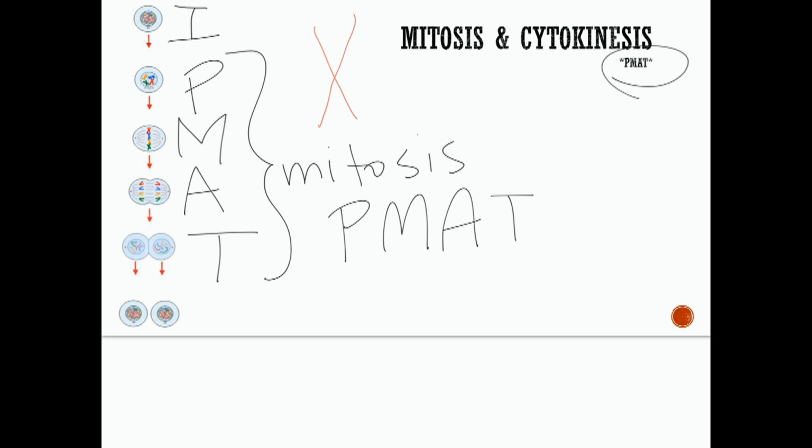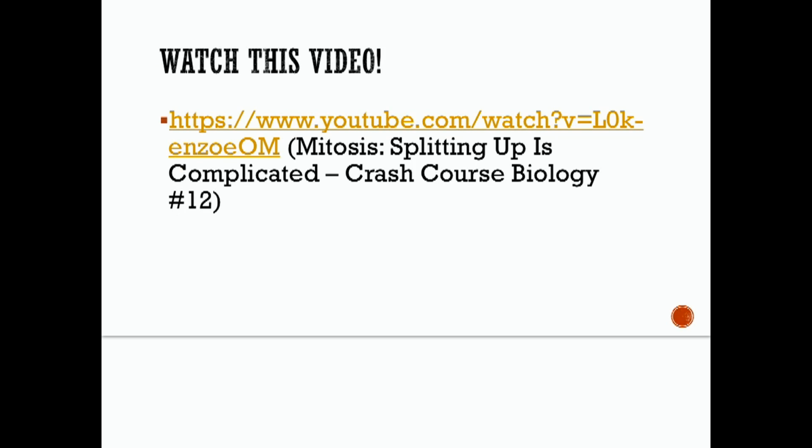After mitosis is cytokinesis. I'm just going to put a C for cytokinesis. During cytokinesis, the cytoplasm and the organelles are divided, finely divided and pinched into two. So two daughter cells are formed. In cells that lack a cell wall, the cell pinches in two. And in cells that have a cell wall, like a plant cell, something called a cell plate forms between the two new cells. Make sure to take a look at this video as well sometime, explaining more about mitosis.